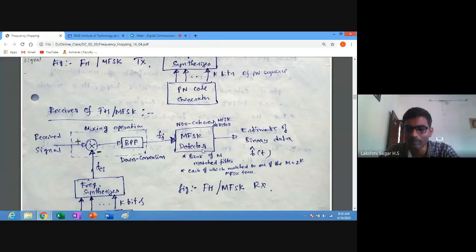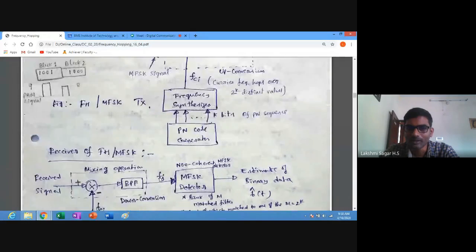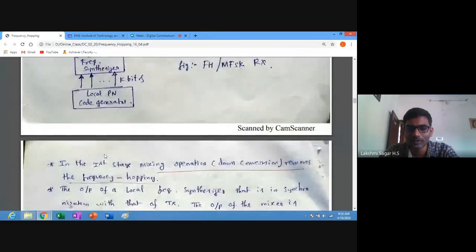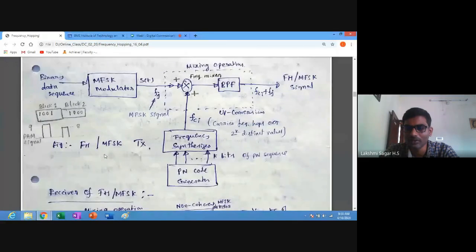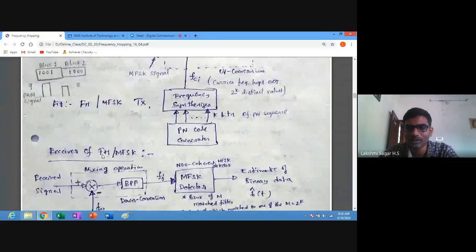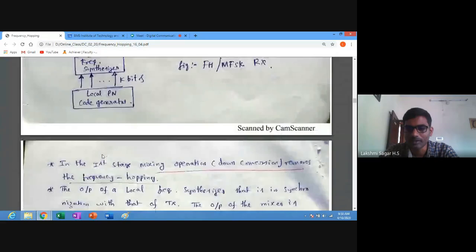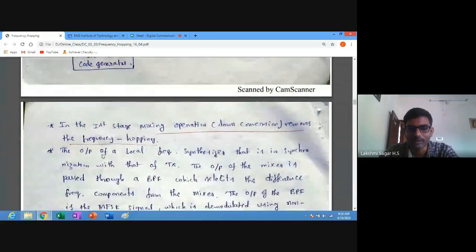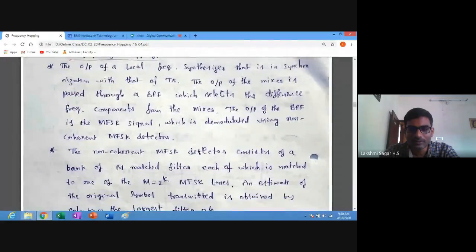It has a bank of M matched filters, each of which is tuned to one of the M equals 2 power k MFSK tones. If k is equal to 2, the number of MFSK tones will be 2 power 2, which is equal to 4 different tones. When this FJ is one of them, that produces the estimate of binary data, which one you have transmitted. So we have discussed how to generate the frequency hopping signal and how to recover the original data, which we have transmitted using the frequency hopping transmitter. So we have already discussed this one, and this is done.